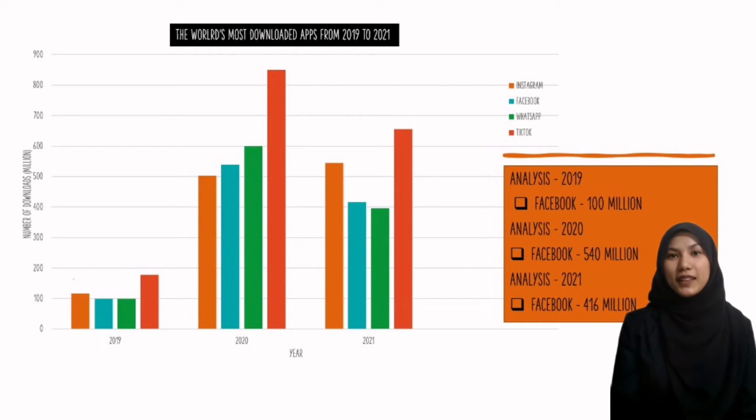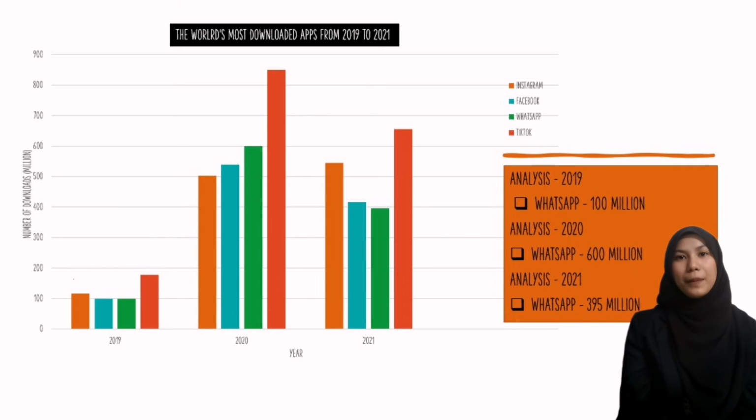Next, for Facebook, in 2019 the number of downloads was 100 million. Meanwhile, in 2020 it was 540 million, and in 2021 the number of downloads became 460 million. There was a significant rise of 440 million from 2019 to 2020. And the number of downloads for Facebook declined slightly from 540 million to 460 million in 2021.